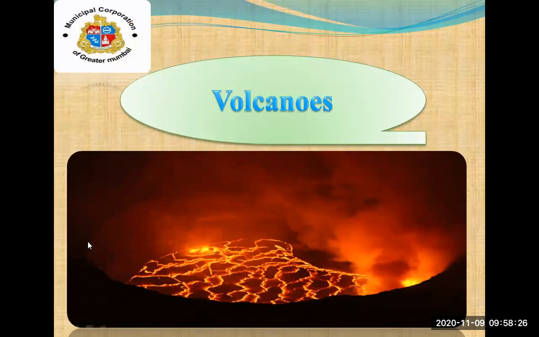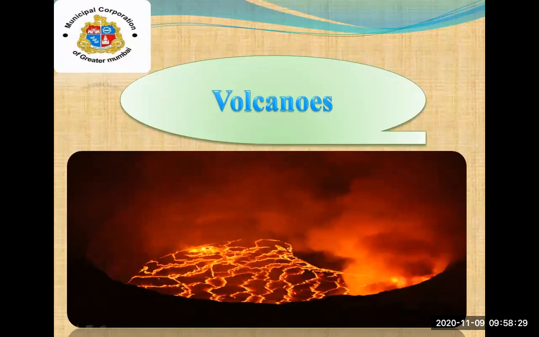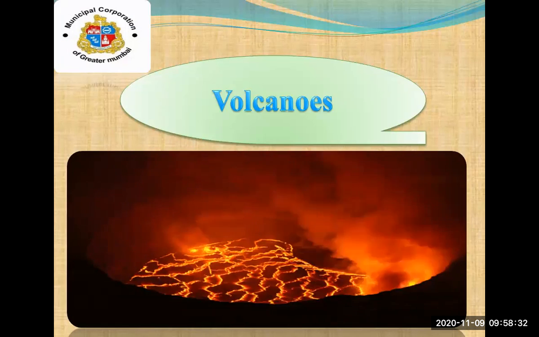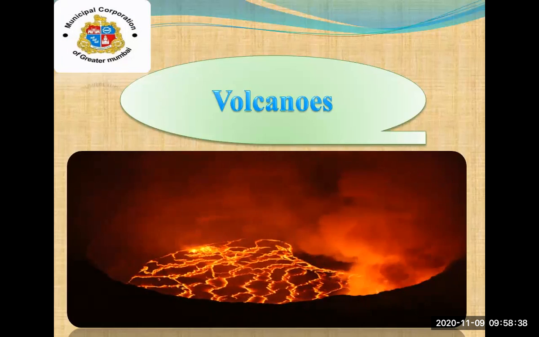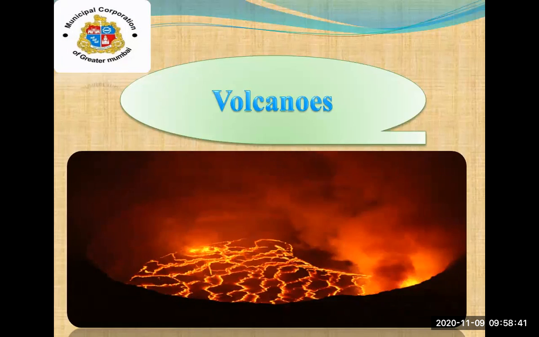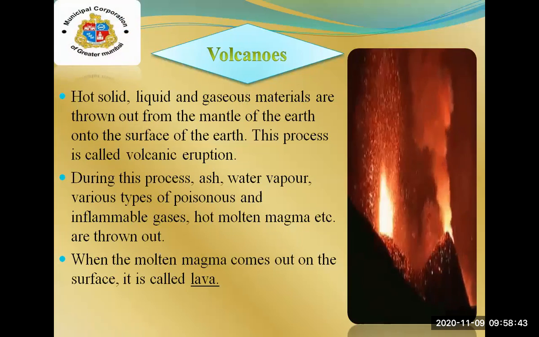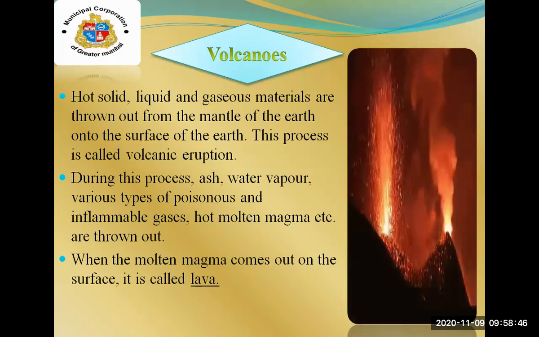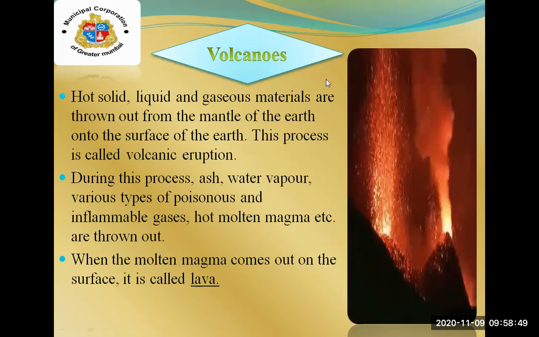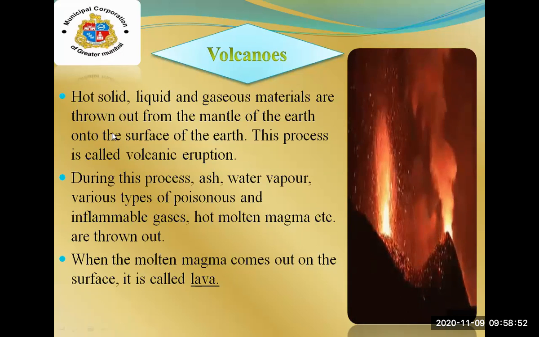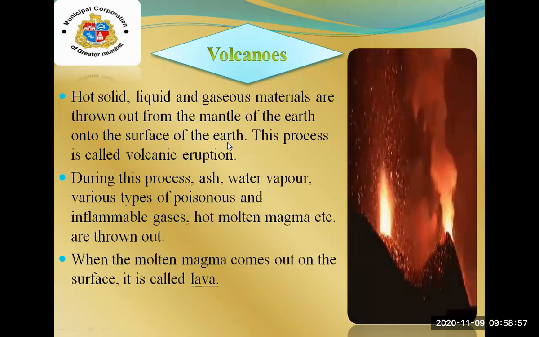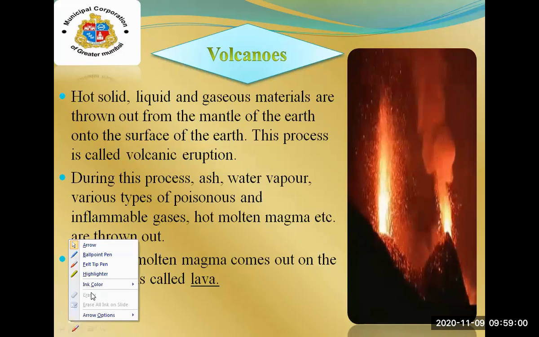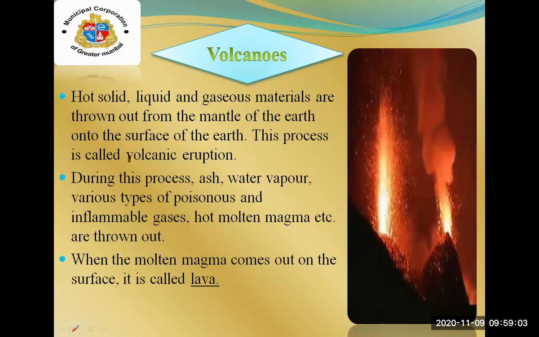Today we'll start with the volcanoes. What is a volcano? What are the types of volcanoes? And there are some points that we have to keep in mind when we study the volcanoes topic. So, what is a volcano? Hot solid, liquid and gaseous materials are thrown out from the mantle of the earth onto the surface of the earth. This process is called volcanic eruption.